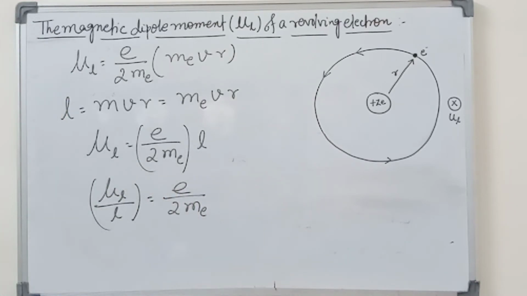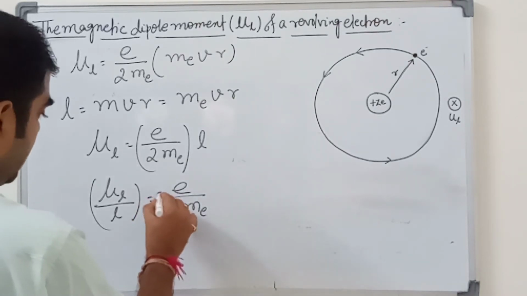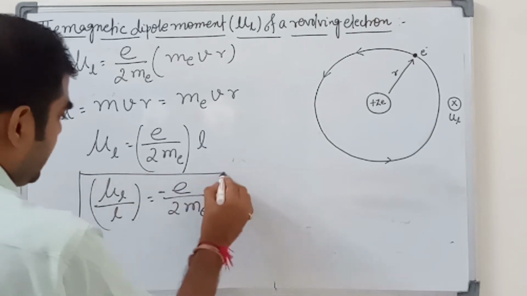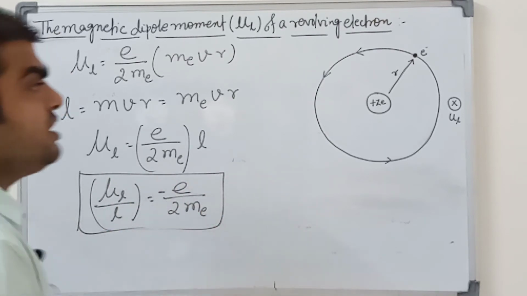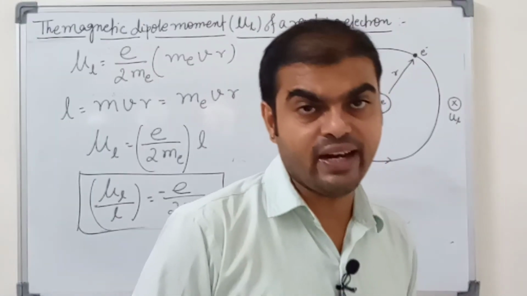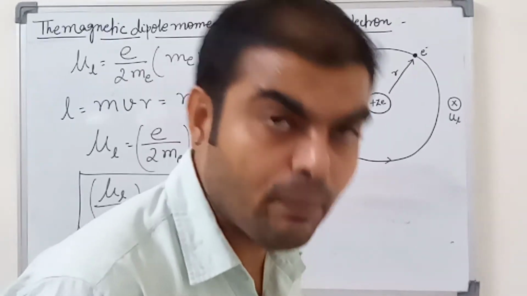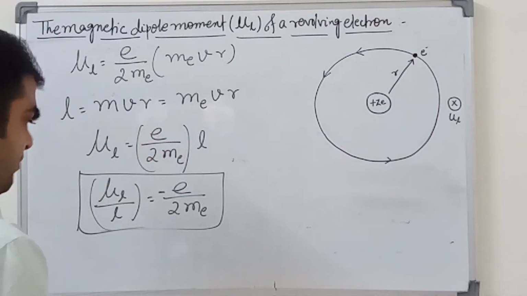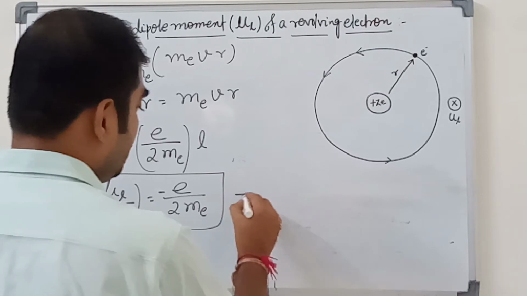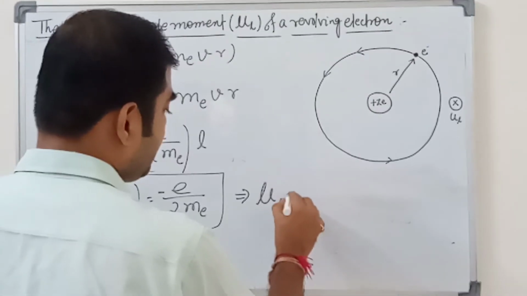And e upon 2 Me carries a negative sign. Why are we using the negative sign? Because the electron is revolving in the anti-clockwise direction, so the magnetic dipole moment is created in the opposite direction. It means very simple messages are there.